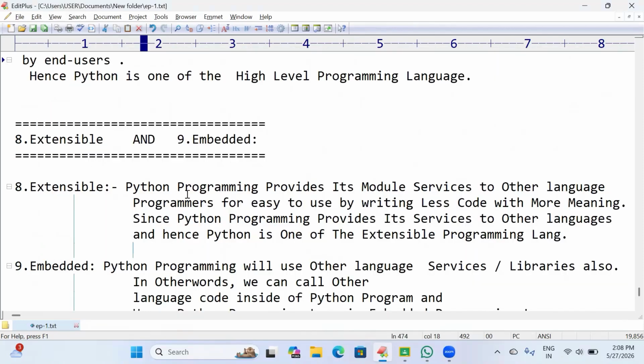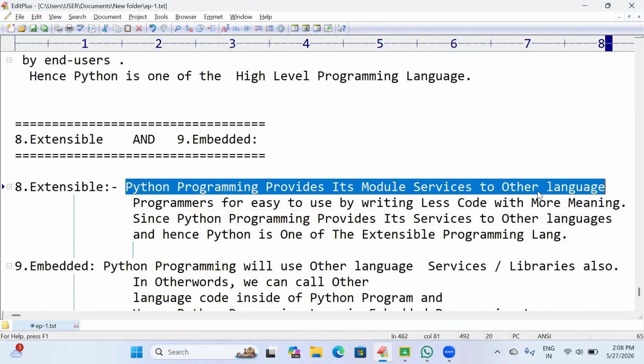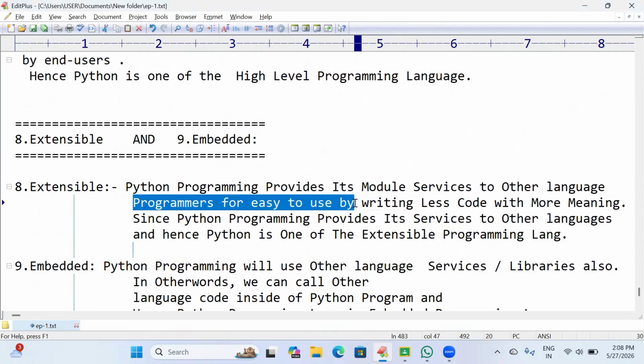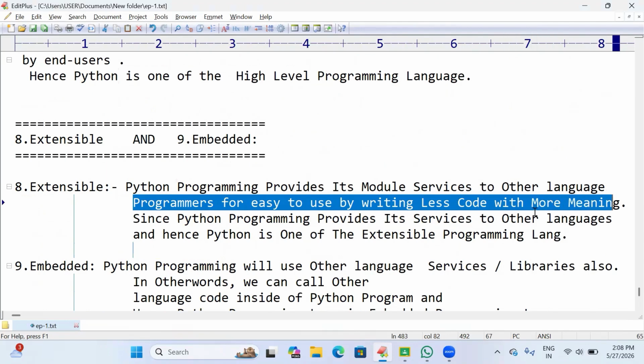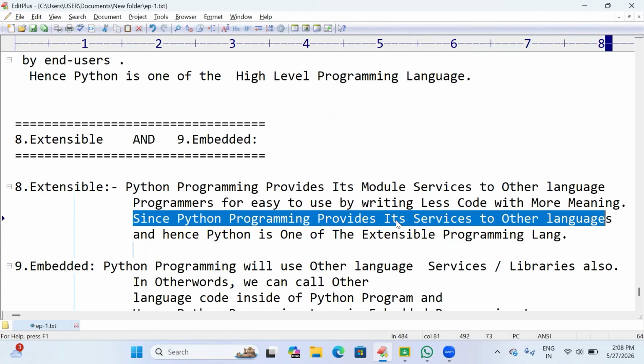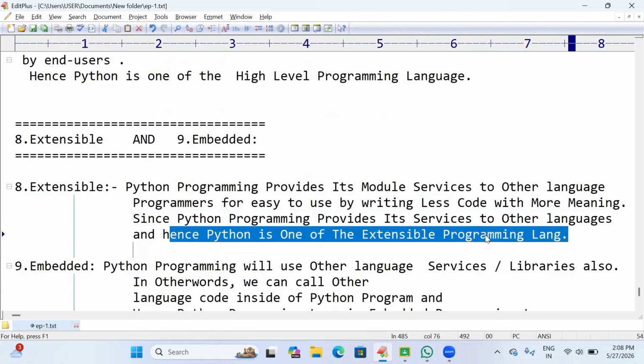This is the reason Python is known as a high-level programming language. The next features are extensible and embedded. So we will go with extensible. Extensible means Python provides its module services to other languages' programmers, making it easy to use by writing less code with more meaning. Since Python provides its services to other languages, Python is an extensible programming language.